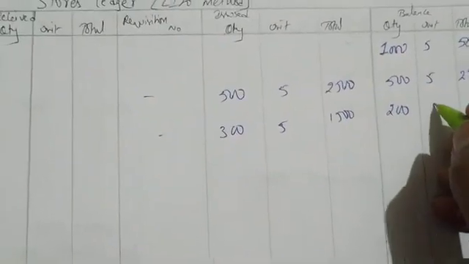The balance will be 500, 5 rupees, 2500. Next on 9th January again 300 issued, 1500. The balance will be 200 with rupees 5, 1000. Done.